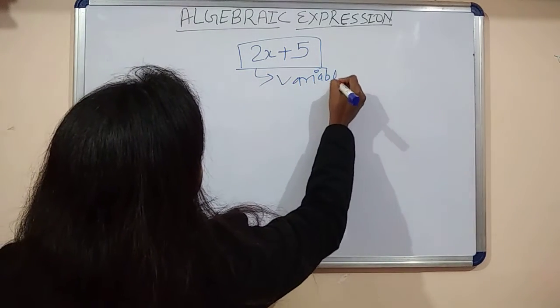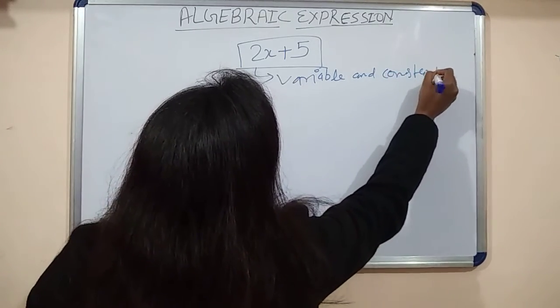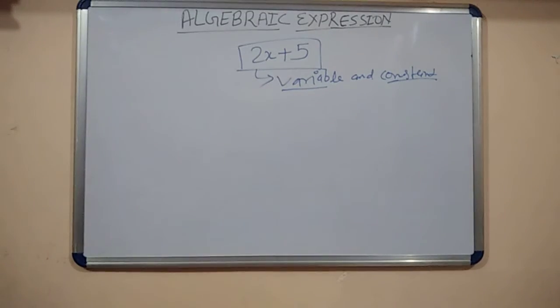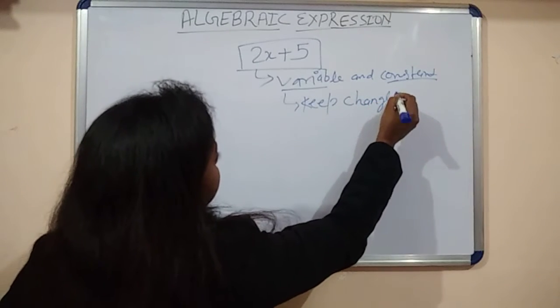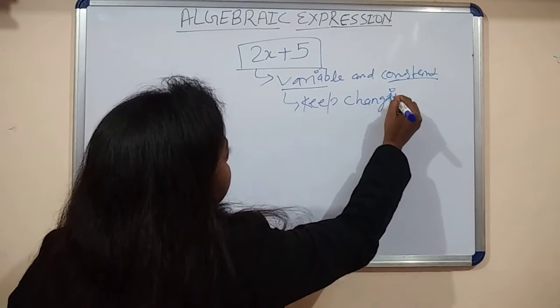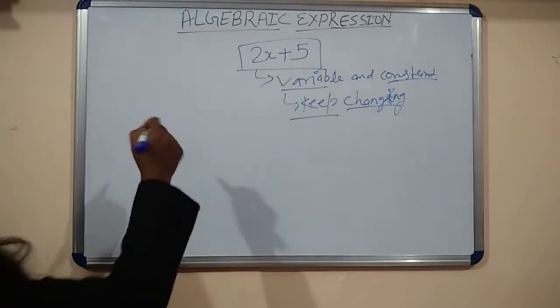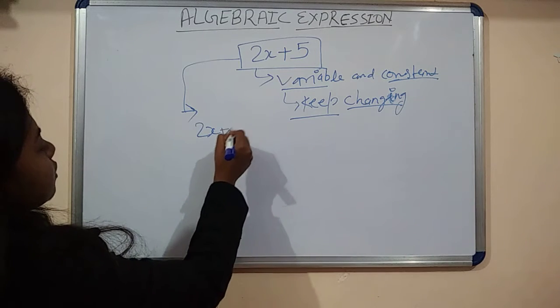Variable and constant. What is variable and what is constant? We have to know these two words. Variable means the value of anything keeps changing, it's called variable. Let's take this example, 2x plus 5.